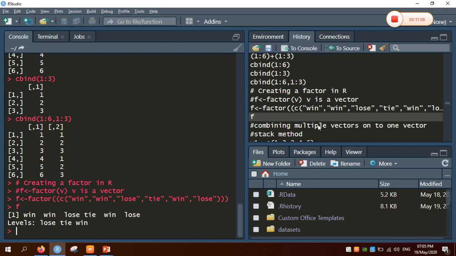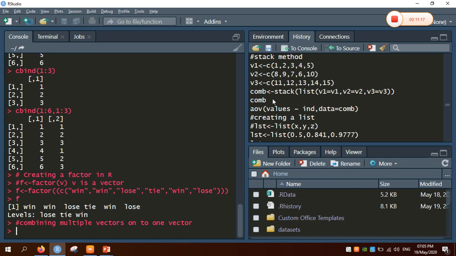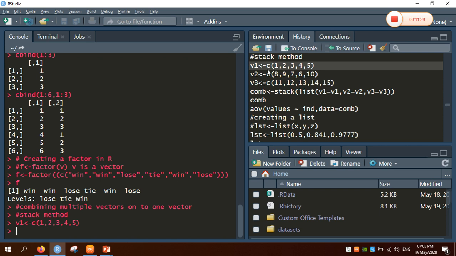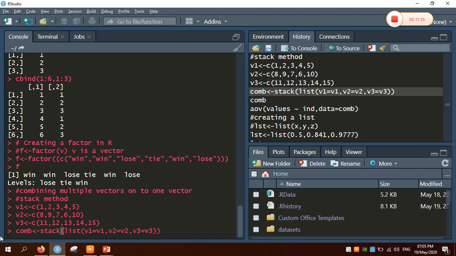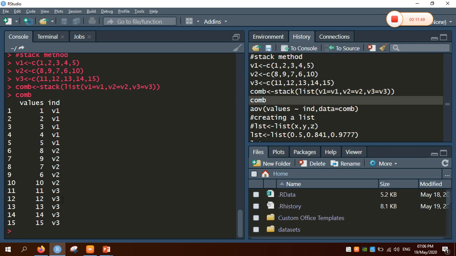Now coming to the next topic, how we combine multiple vectors into one vector. That is, I want to add 3 vectors into one vector. R comes with a method called stack. That is, stack will combine the 3 or more vectors into a list. For example, I have taken one numerical vector, the second one is also a numerical vector, and the third one is also a numerical vector. Now I am combining these 3 into a combined variable using a method called stack, and these vectors are passed to the list function. Stack uses the list function to combine the vectors. So I am going to print the value of combined. So the 3 vectors are combined.